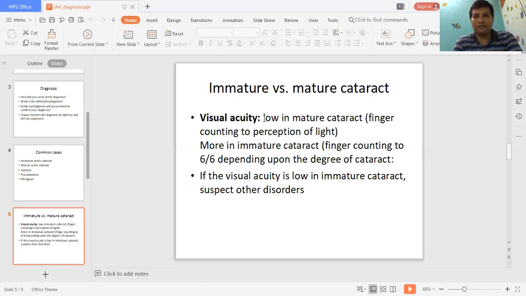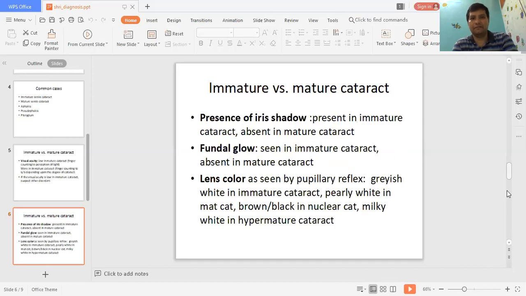The visual acuity is very low in mature cataract. The patient is able to count the fingers, or he can just see the light. That is, the visual acuity is finger counting to perception of light. Whereas in immature cataract, the visual acuity will be more. Some patients will give vision up to 6/9 also, depending upon the degree of cataract. And if the cataract is immature and the visual acuity is low, then you should suspect other conditions like retinal conditions in that patient.